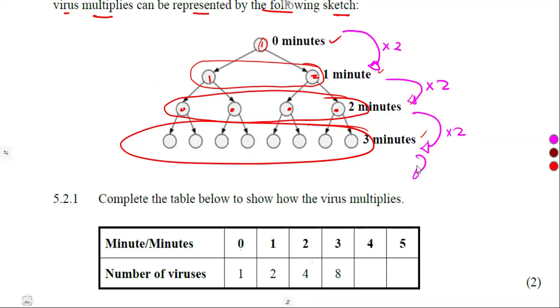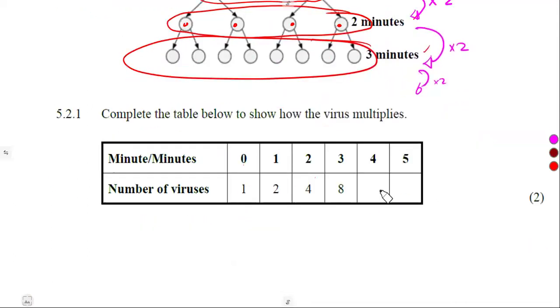To get the next one, it was going to be like that: 8 viruses times 2. To get each next number, times 2, times 2, and so on. So 8 times 2 is going to give us 16. We do the same thing, 16 times 2, which is 32.